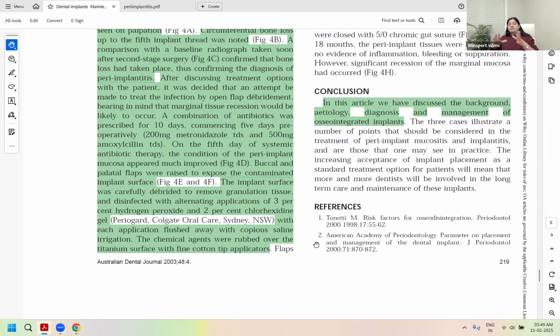So we did all these three case studies: for 3 mm peri-implant mucositis, for 5 mm or 6 mm peri-implantitis, or up to 9 mm peri-implantitis. All the three severities and progression of the disease, the management differences, and knowing the treatment.